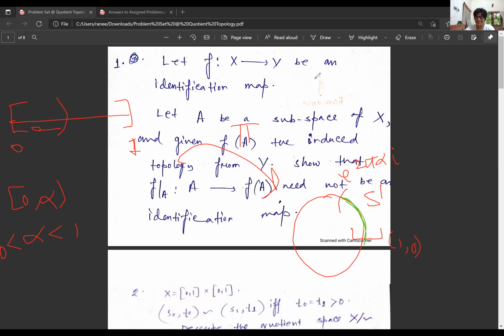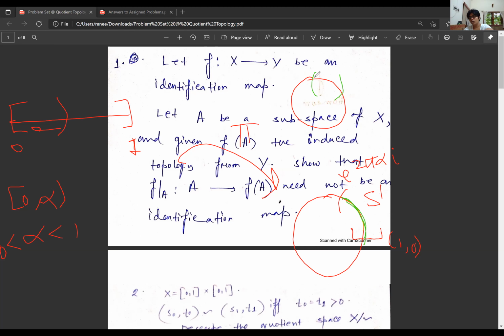Because everything open in S1, if you just consider S1 as a subspace, the open sets are just open arcs. So this is not open in S1. Therefore, I can see the issue now: this map is not an open map.